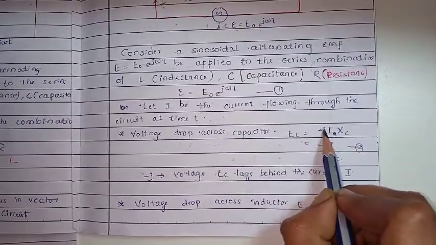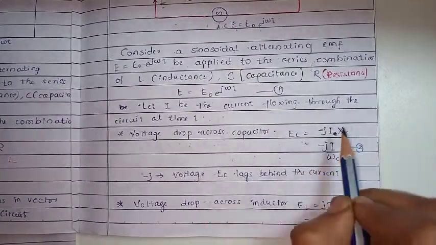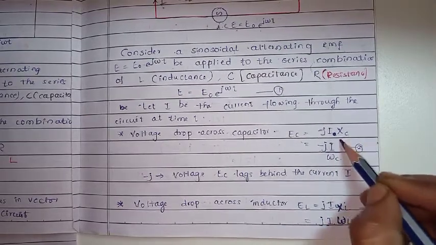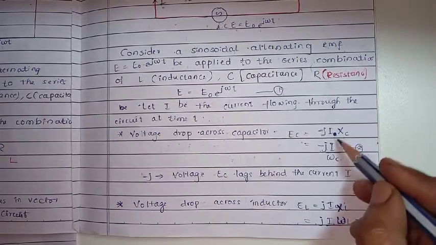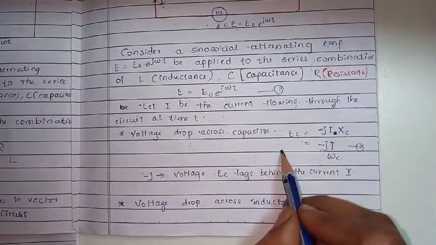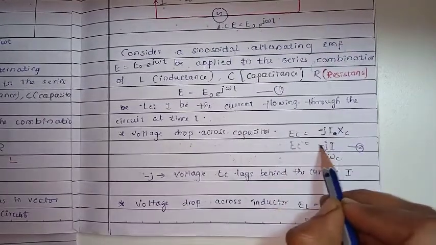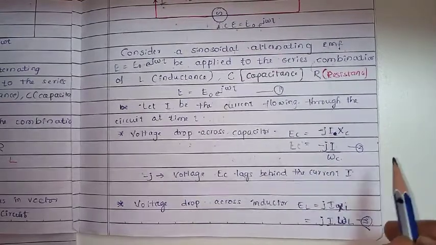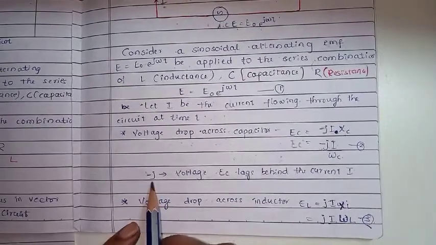So we can write XC as 1 by omega C. I is as it is, so EC is equal to minus j into I by omega C. Call this equation 2, where we have written minus j.